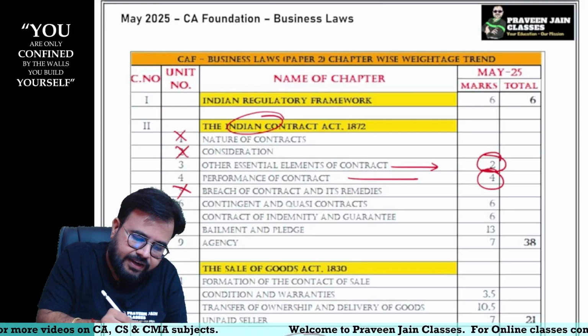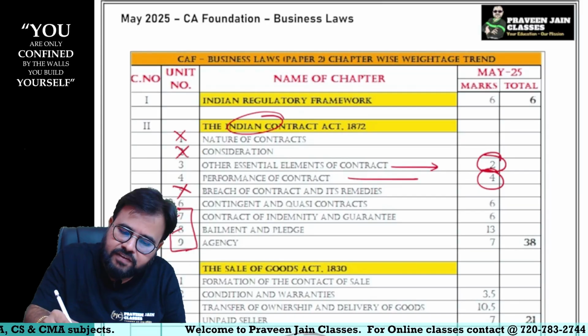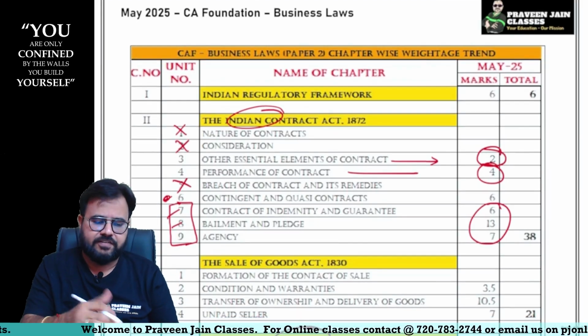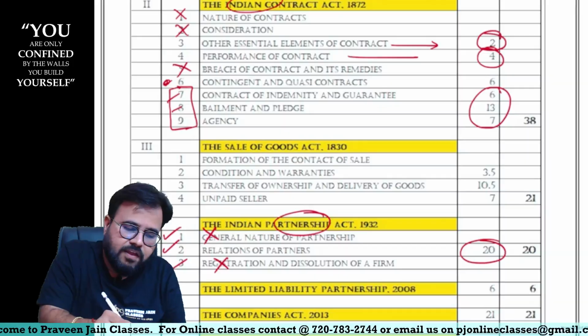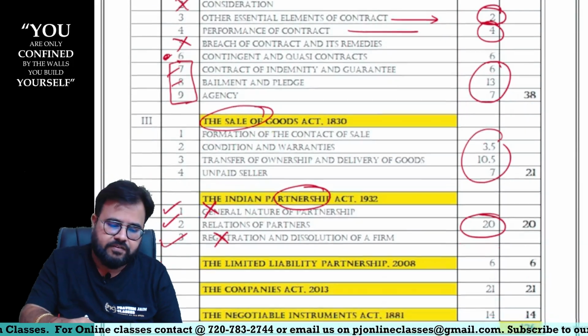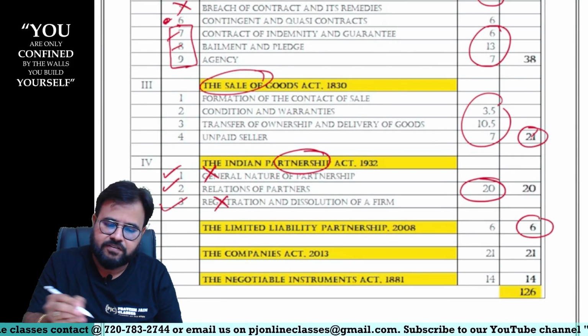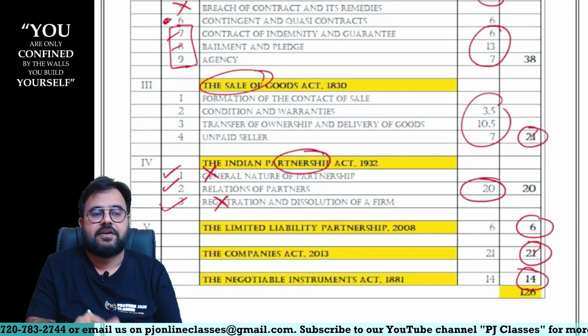Sorry, 7, 8, 9 are special contracts. And if you can see, almost 26 marks came from special contracts, sir. So this was one particular observation. In the Sale of Goods Act, every unit had a question asked, and 21 marks was the part. LLP, a very small chapter, 6 marks. Companies Act, 21. Negotiable Instruments Act, 14 marks, sir.